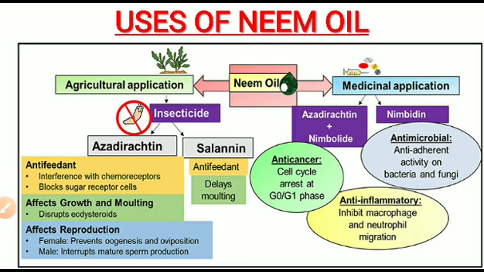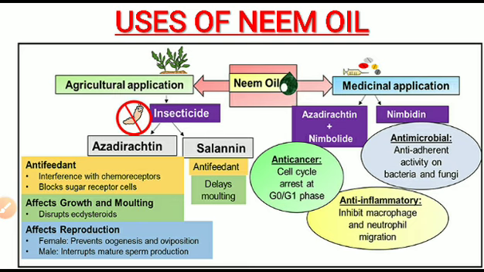Next, in medicinal cases, the examples are azadirachtin plus nimbolide, and another example is nimbidine. This azadirachtin plus nimbolide is used as an anti-cancer drug. Here it is used for cell cycle arrest at G0 and G1 phase.